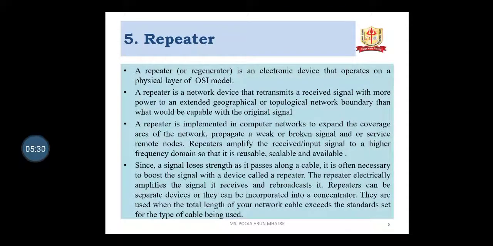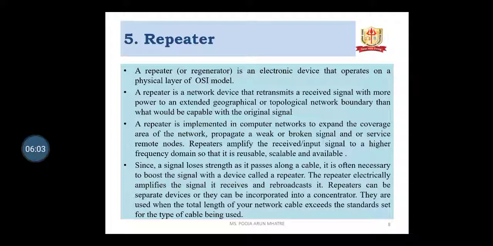Repeater. A repeater, or a regenerator, is an electronic device that operates on the physical layer of the OSI model. A repeater is a network device that retransmits a received signal with more power to an extended geographical or topological network boundary than would be possible with the original signal. A repeater is implemented in a computer network to expand the coverage area of the network.